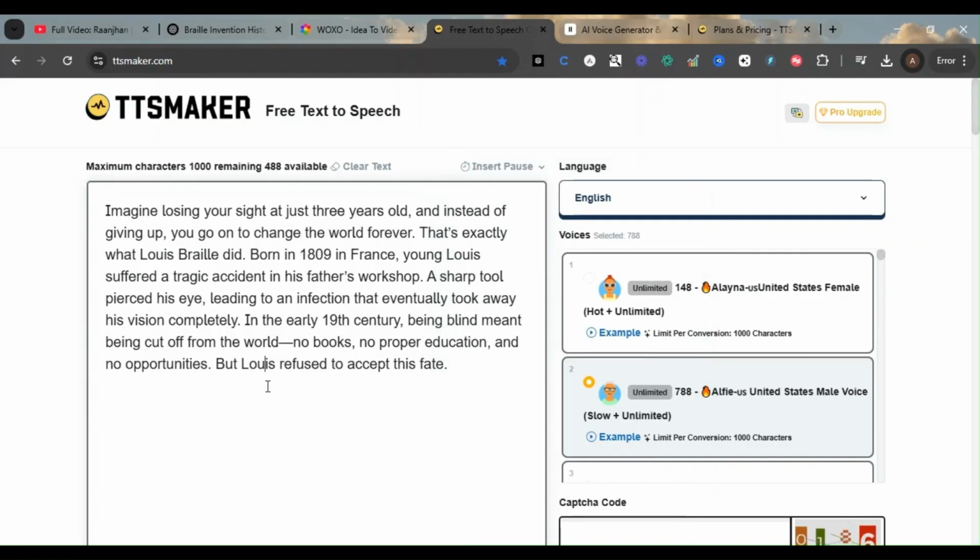For example, if you want some interval, you can insert a pause there, after a given time period, once that particular line or sentence is completed. If you want a pause, then you can literally insert a pause. That is a very great use case here. We came across some scenarios where we need to insert pauses, and in this we can easily insert pauses.